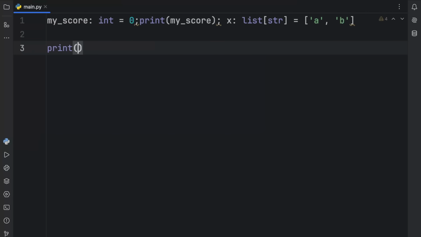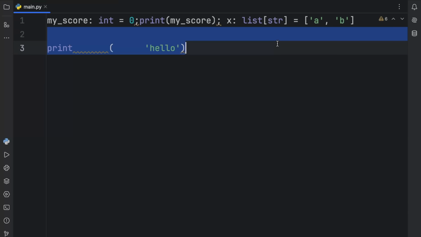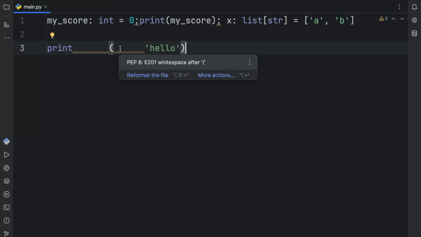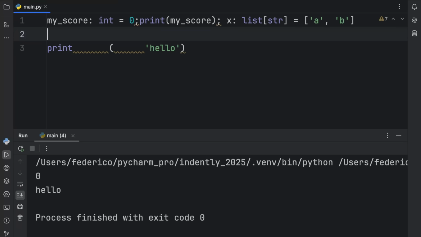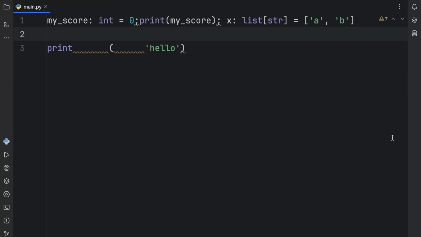Another example would be if you were to print, let's say, hello, but you were to add a bunch of spaces around everything you're doing. You'll notice that if you hover over that, you're going to get another PEP warning. So we just broke another PEP rule, that we have a space after the parentheses. Now, if we were to run this code, it will run perfectly fine. Nothing is wrong here with the code per se, but if your fellow developers ever see this, they might have some trouble reading it. So PEP is just like an international rule set that we should all follow just to make it easier on each other, so that when we read the code from GitHub or from anywhere else, we'll know exactly what we're looking for.